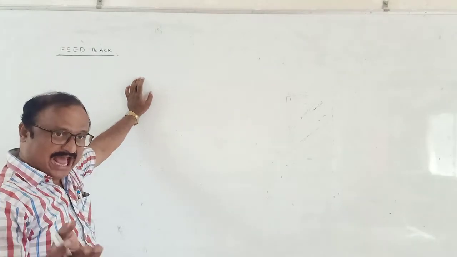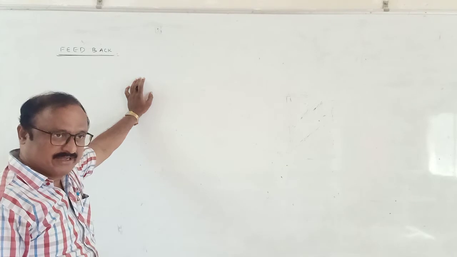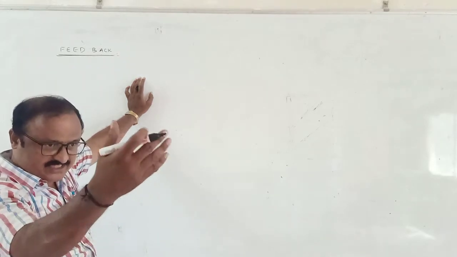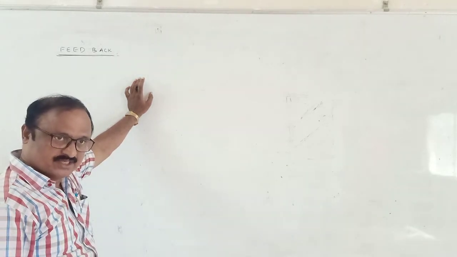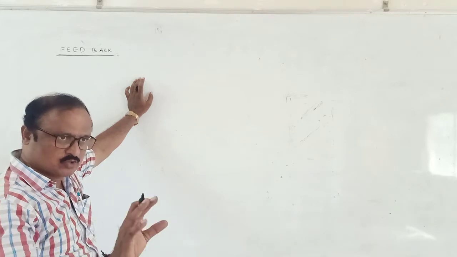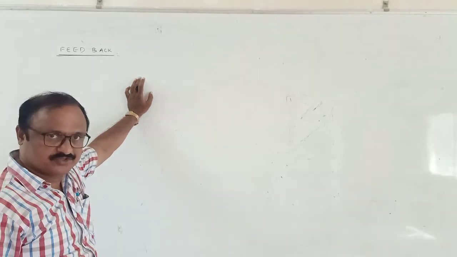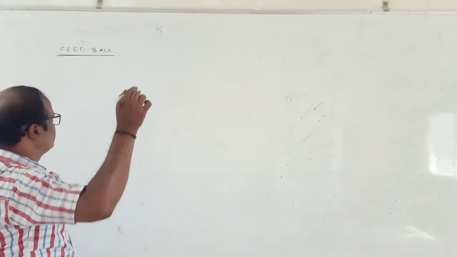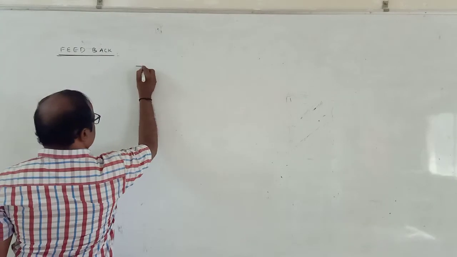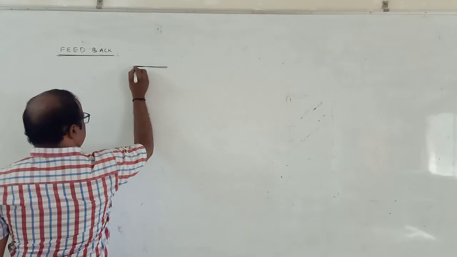In case of an amplifier, it increases the size of the signal. If the input is taken as 10 volts, the output signal is equal to 20, say suppose. Suppose this is the amplifier.